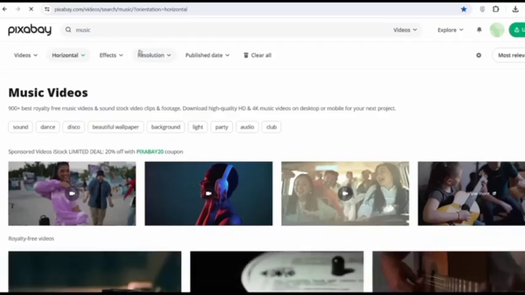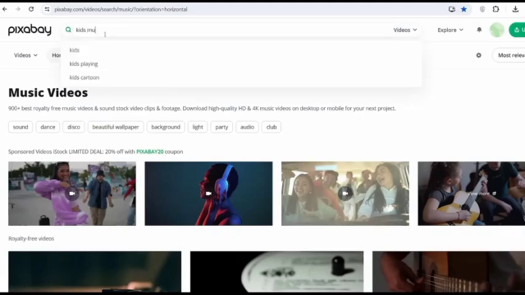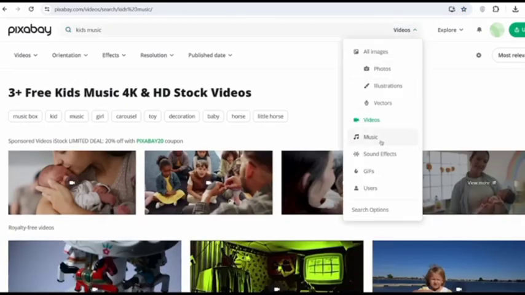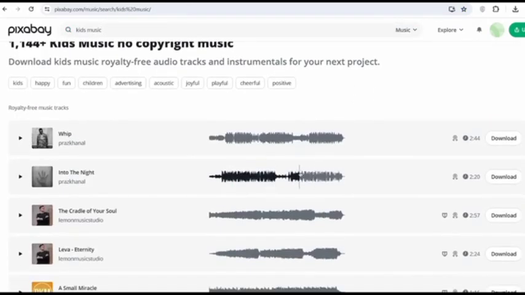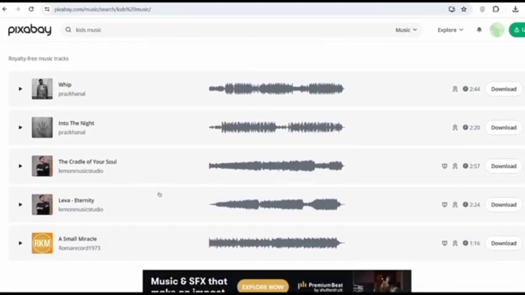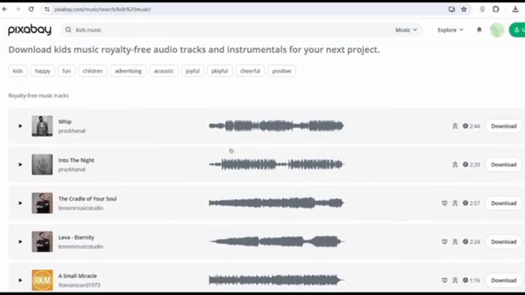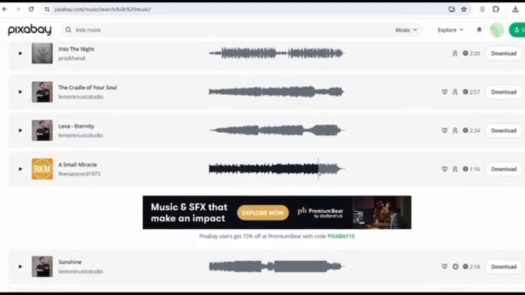In order to find some good background music, we're going to be using the site that I like to use called Pixabay. Once on Pixabay, all you need to do is search for the type of music you want. And then over here, be sure you select Music. And then as you can see, it's giving me options. So what you want to do is scroll through this, find one that you like. And once you find one that you like, in order to download it, all you need to do is click Download.